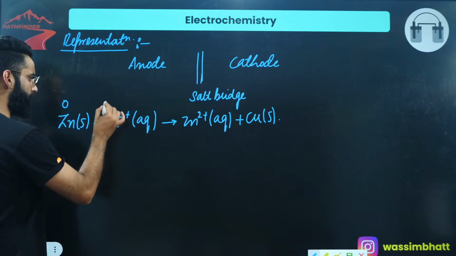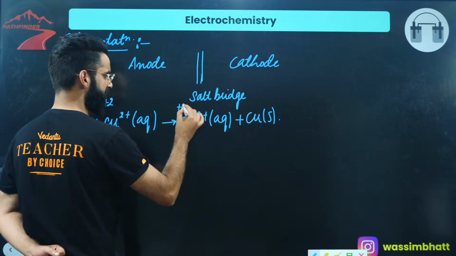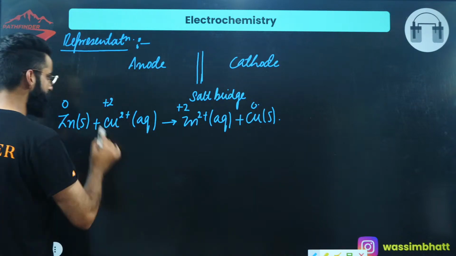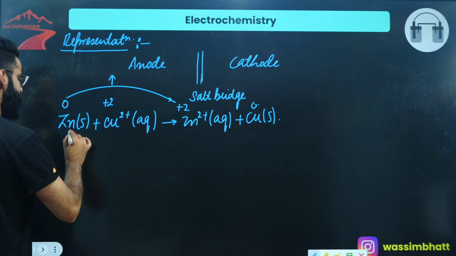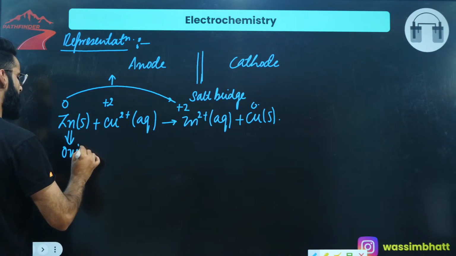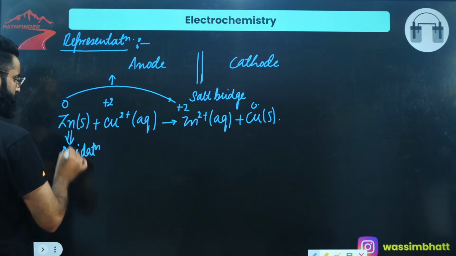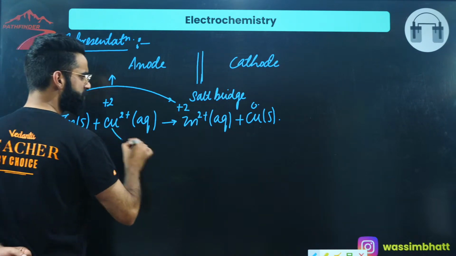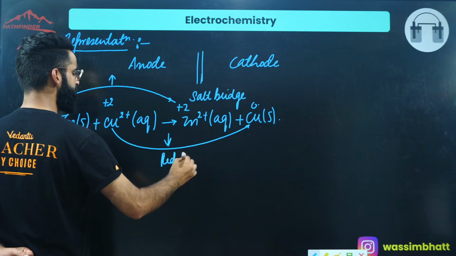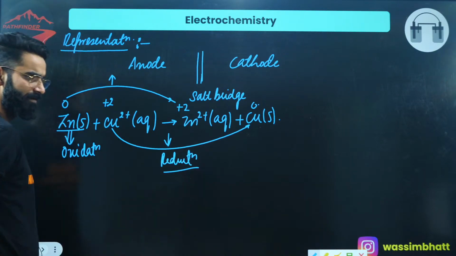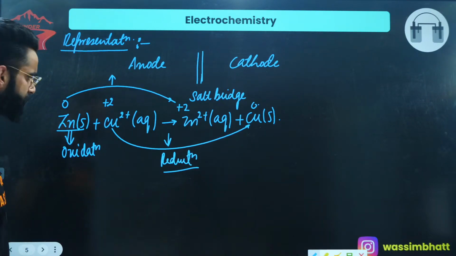Zinc is 0, copper is plus 2. Zinc becomes plus 2, copper becomes 0. An increase in the oxidation state, 0 to plus 2, is what I call oxidation. So zinc is undergoing oxidation, and oxidation takes place at the anode, so the zinc electrode is your anode. Plus 2 to 0, a decrease in the oxidation state, is what I call reduction. So Cu²⁺ is undergoing reduction, and reduction takes place at the cathode, right?